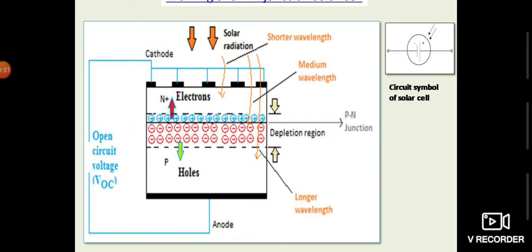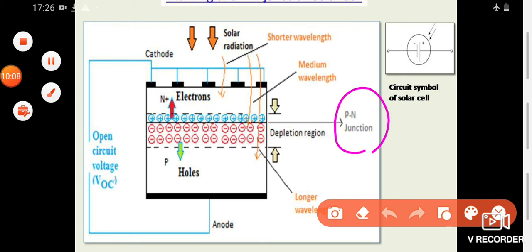If you remember the structure of a PN junction diode, then you can recall that in a PN junction diode, there was a PN junction, which is also present here because there are two regions P and N, so there must obviously be a PN junction, a boundary line between the P and N plus regions.